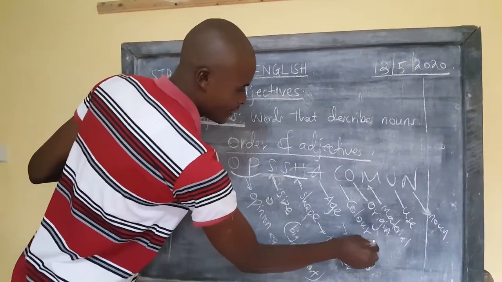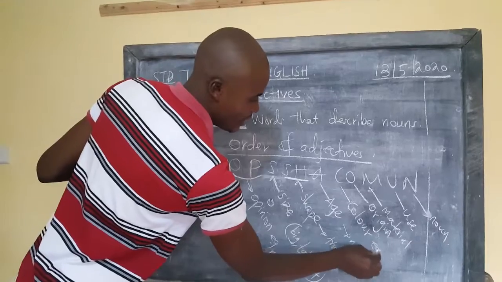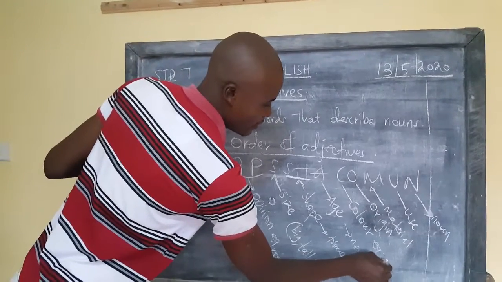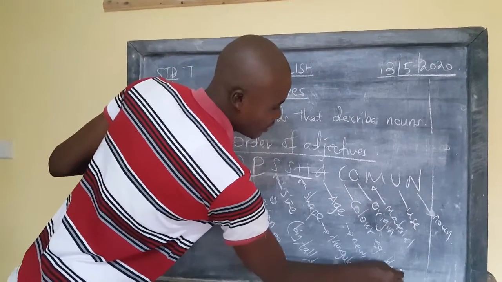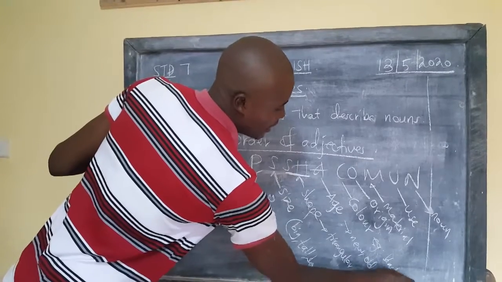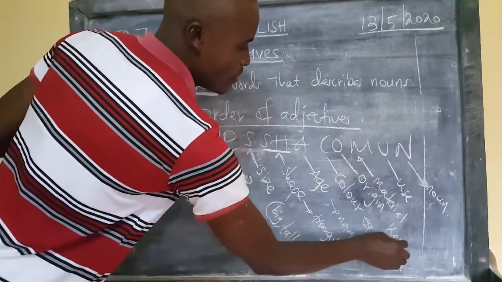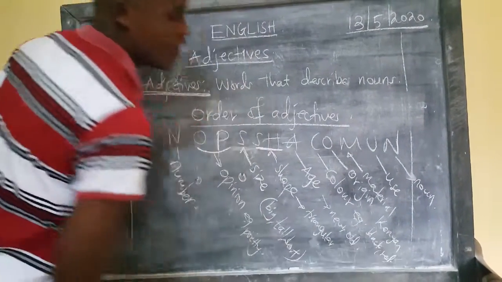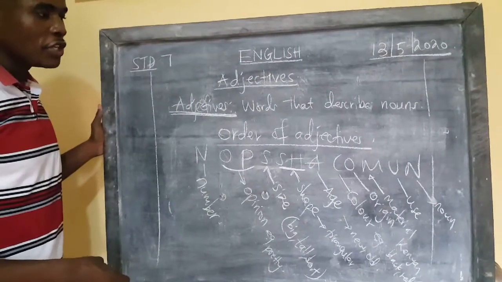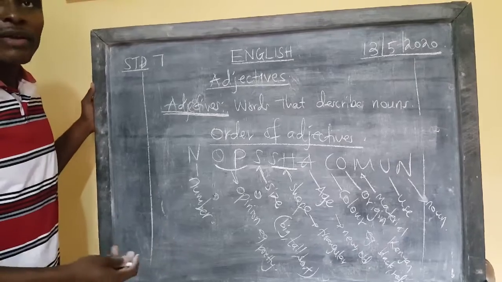Then the color. Color here, there are several examples. Can talk of black, red, and etc. The origin. That person may be a Kenyan or even a Ugandan. Material is whatever that thing is made of.